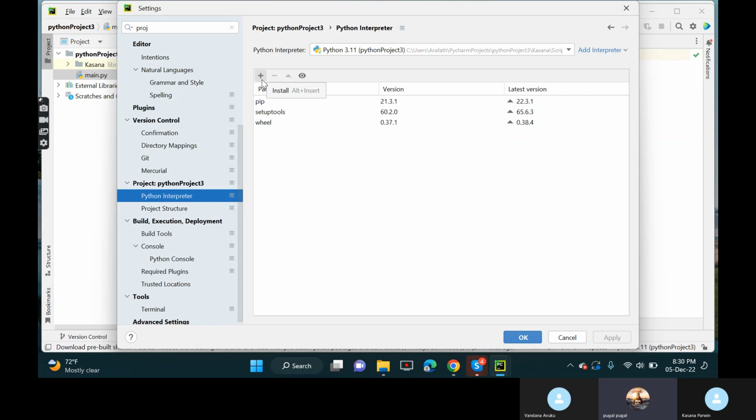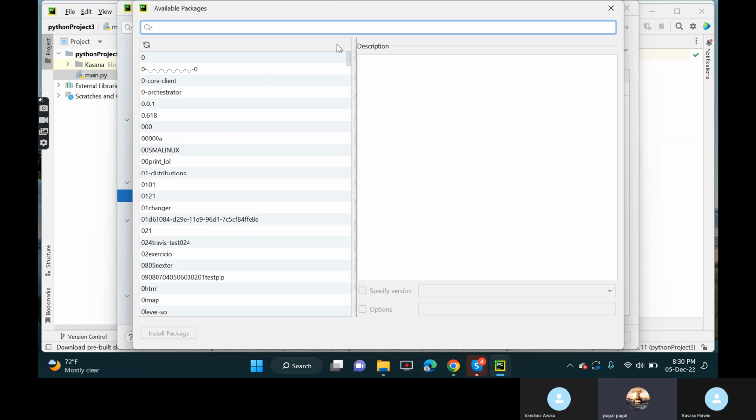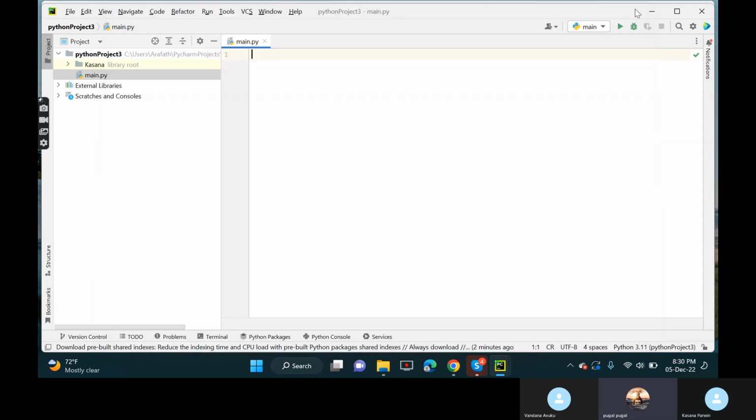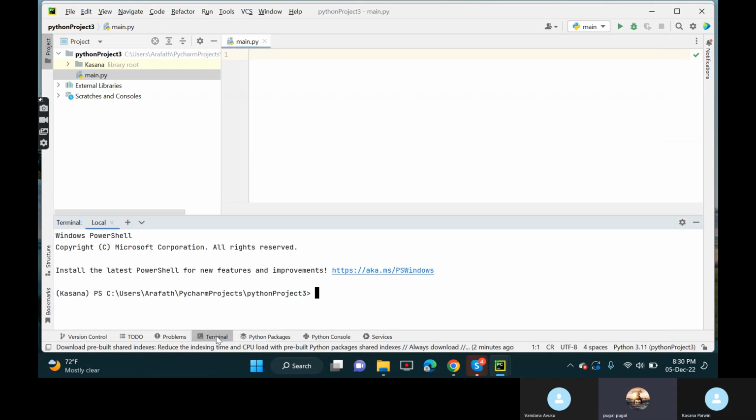This is how I installed last time. Really? You can directly open the terminal and type pip install numpy. You can see the terminal at the bottom, right? Yeah. Open that, and there type pip install numpy.